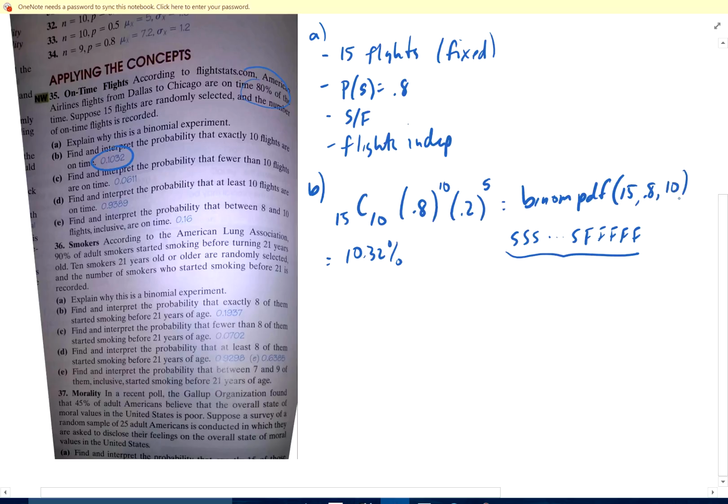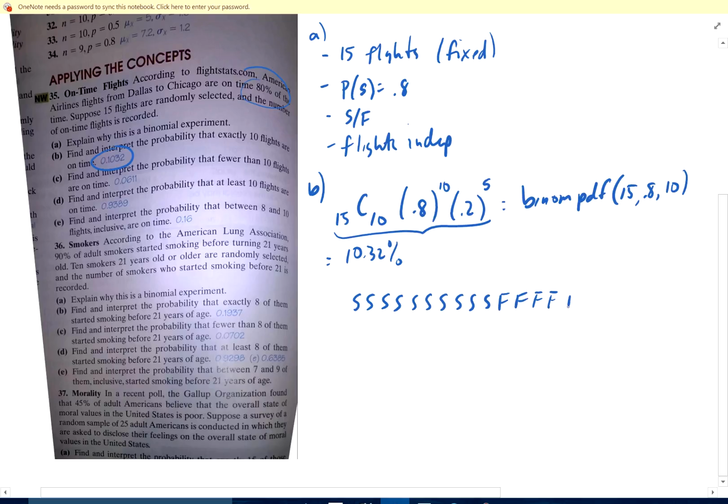And I just realized I said this really fast, and if you didn't watch the last video, it might not make sense. Okay, why is this formula what it is? If I've got 15 flights, then I could have 10 successes, 1, 2, 3, 4, 5, 6, 7, 8, 9, 10, and 5 failures. Well, the probability of this happening is 0.8 to the 10th, 0.2 to the 5th.